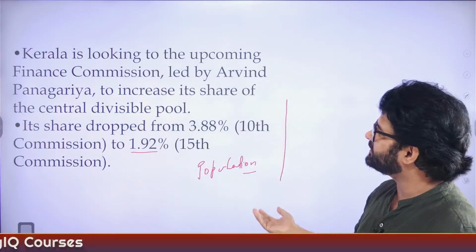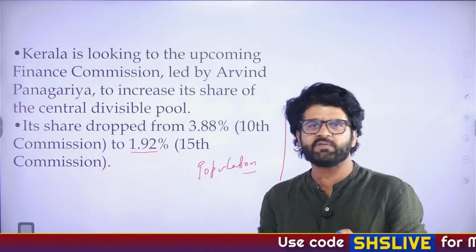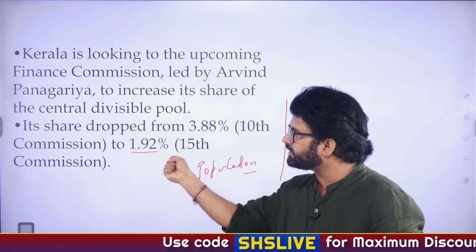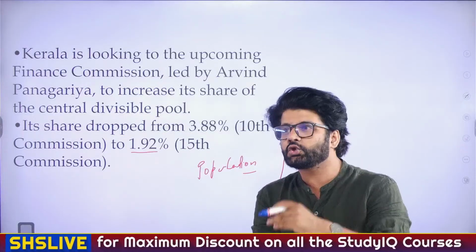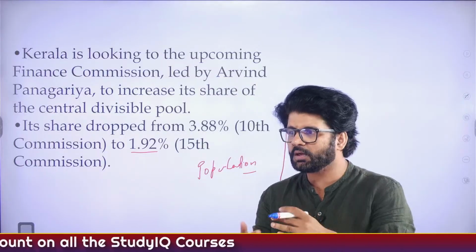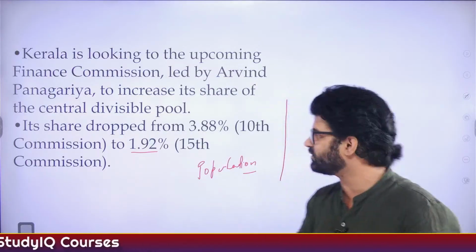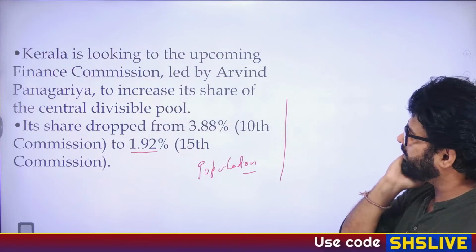What are the other reasons? Population is a major reason why the share has dropped. But again, many people feel this is not fair. States which are controlling their population, we should not be penalizing them for it. We should be giving them some benefits. This is not fair. Again, if you have any opinion on this, please feel free to post it.